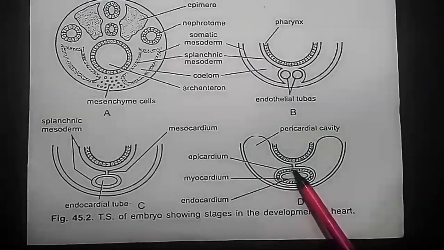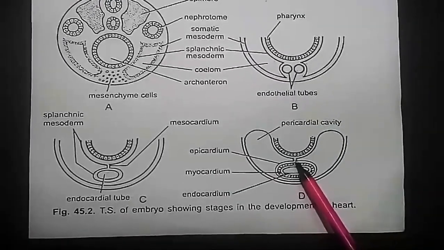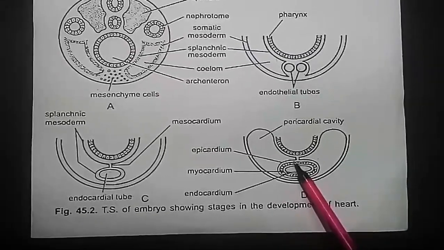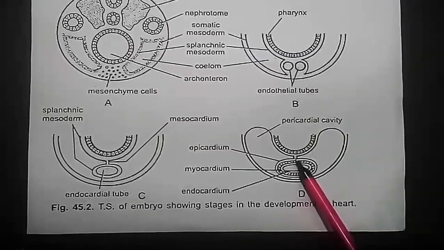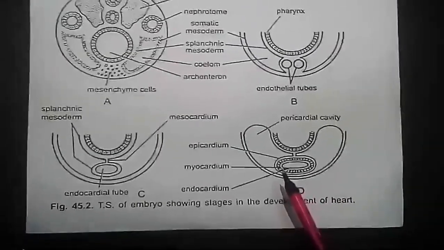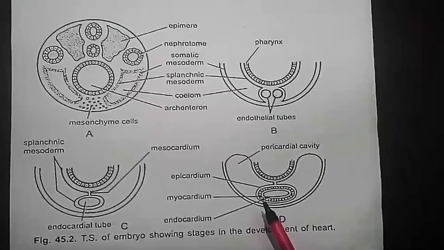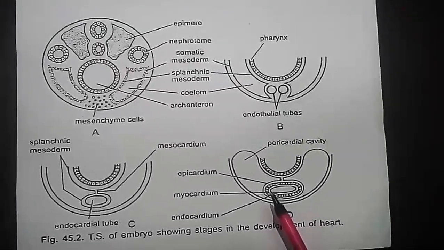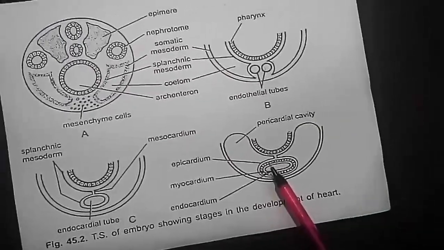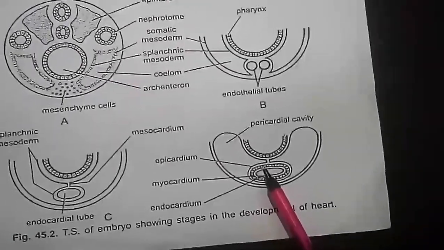Folds of this splanchnic mesoderm meet above to form a dorsal mesocardium which suspends the heart in the coelom. Soon a transverse septum is formed behind the heart. It divides the coelom into two chambers, an anterior pericardial cavity enclosing the heart and a posterior abdominal cavity.